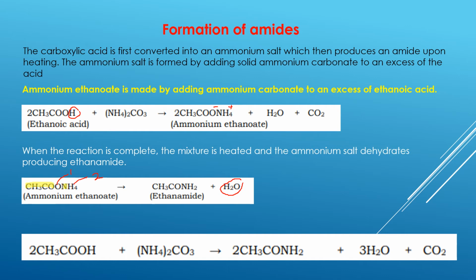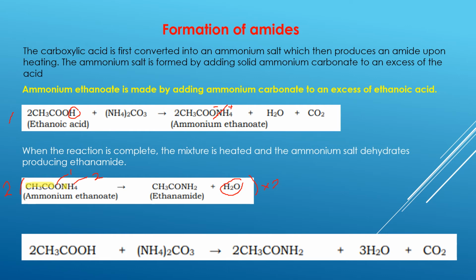If you combine these two reactions, we can see what is happening. Combine reaction number 1 and reaction number 2 together, and we will see that there are certain things which are common, which means they will cancel out. So we will cancel out the ammonium salt. Okay, so we have 2 here. What we can do is multiply this by 2. If we multiply this particular equation by 2, we will be able to cancel the ethanamide.